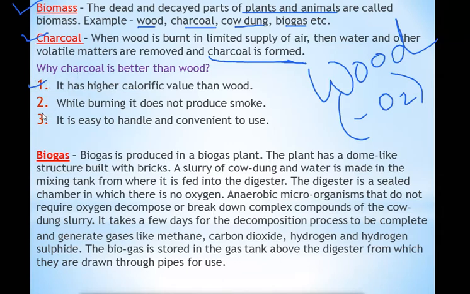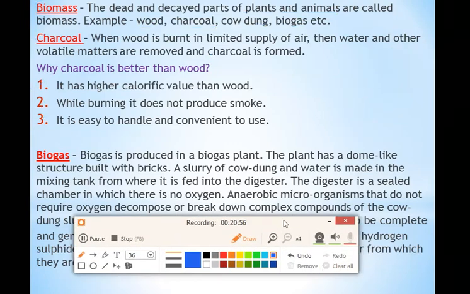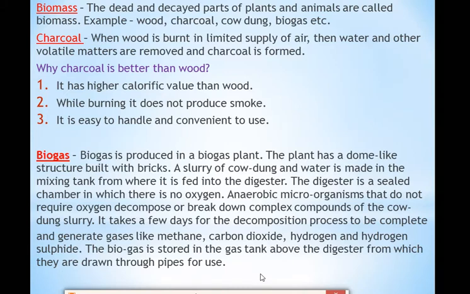While burning, it does not produce any smoke. When you burn charcoal, you will see that no smoke is produced. It does not produce smoke like wood. It is easy to handle and convenient to use. Again, it is very easy for us to handle and very easy to use. So these are the three properties by which we can say that charcoal is a better fuel than wood. Remember: calorific value is more, it does not produce smoke, and it is also convenient to use and handle.